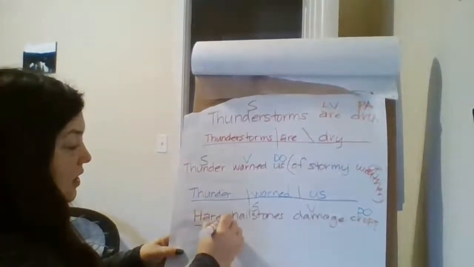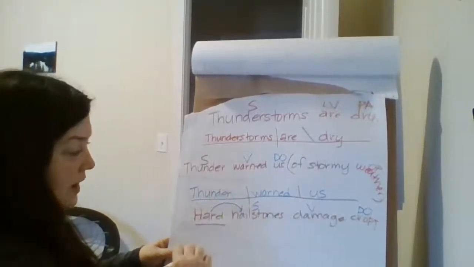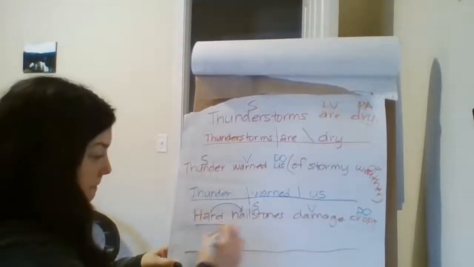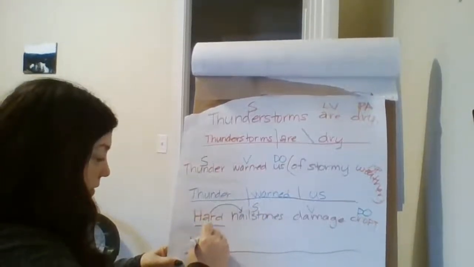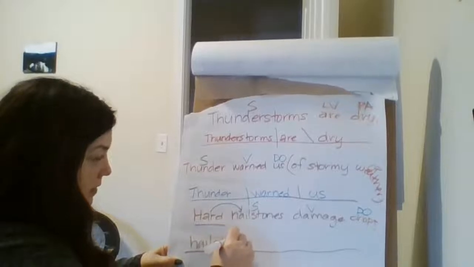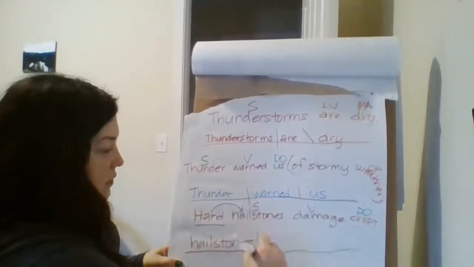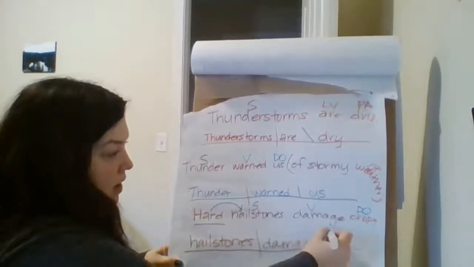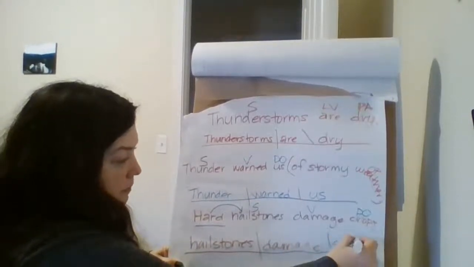So up here, we have our adjective describing hailstones. So when we go to diagram, and we have hailstones here, and then we have our damage as our verb, our DO is crops.